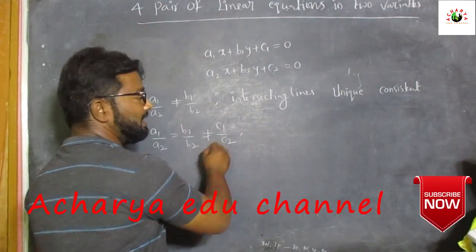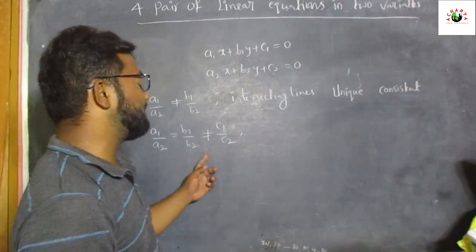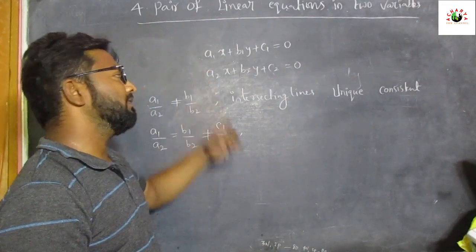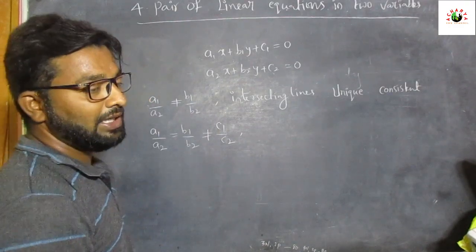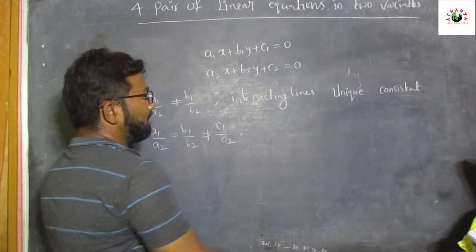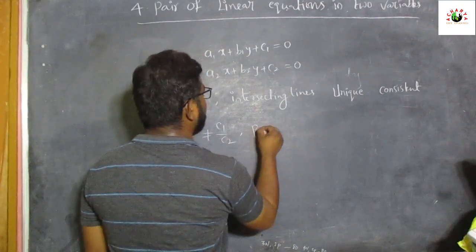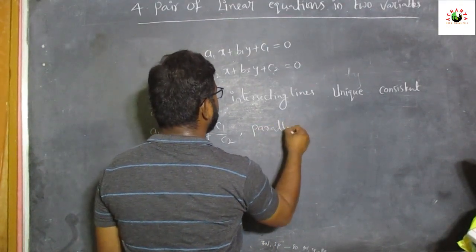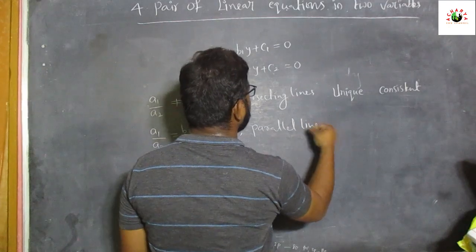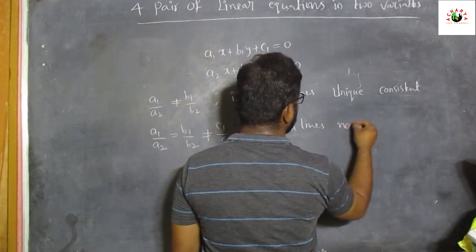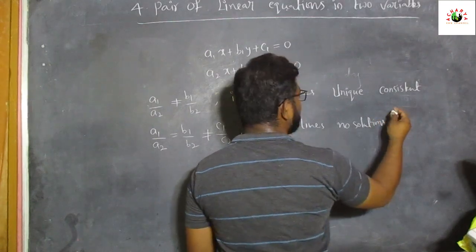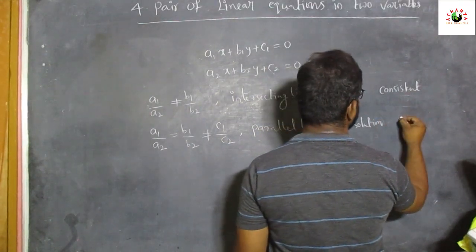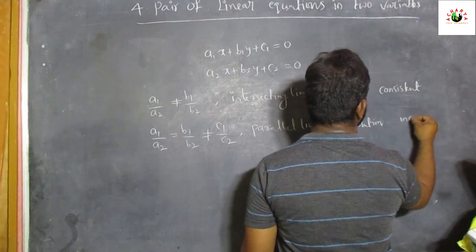If this condition is satisfied, the given linear equations represent parallel lines, and there is no solution. No solution means what? The solution is what here? No solution means the solution is inconsistent.